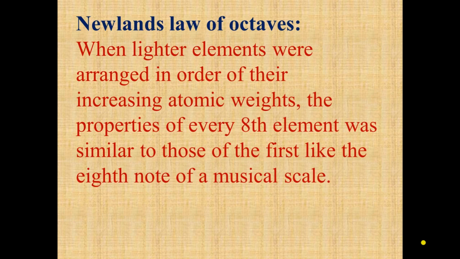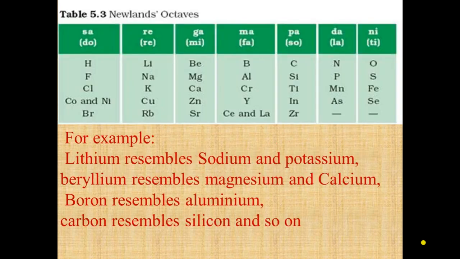Now the next attempt was made by Newlands, and it is known as Newlands' law of octaves. When lighter elements were arranged in order of their increasing atomic weights, the properties of every eighth element were similar to those of the first, like the eighth note of a musical scale. You can easily understand from this table.